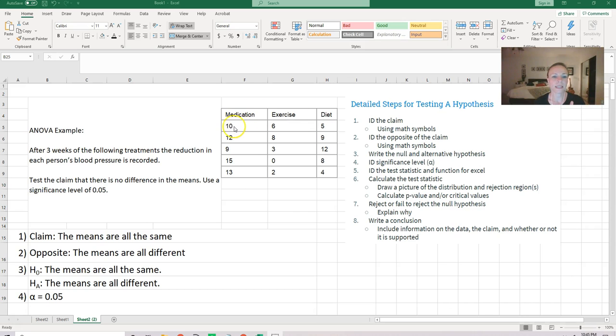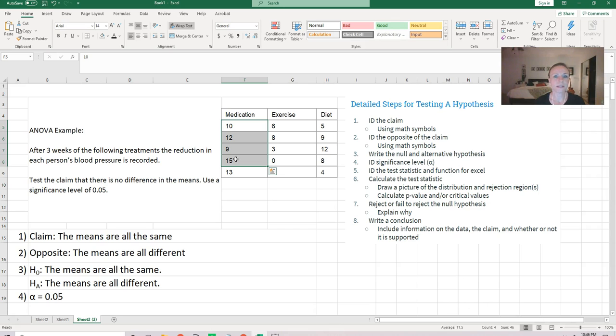Looking at the numbers, we can see that 10, 12, 9, 15, 13, 6, 8, 3, 0, 2, 5, 9, 12, 8, and 4. It definitely seems like exercise is going to have a lower mean because medication has much higher numbers. Diet seems to be spread throughout. So since we have some low numbers and some high numbers, they're going to influence the mean a lot and probably give us a middle. This one should stay pretty low and this one should stay pretty high. Okay. So now that we have that summarized in our head, maybe with an expectation of what we might get out of this test, we can have some intuition when we get to the testing part of this hypothesis and see whether or not we're right.